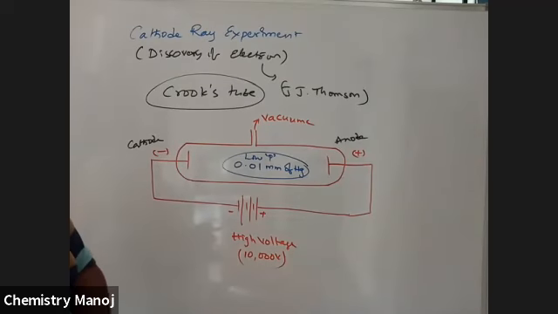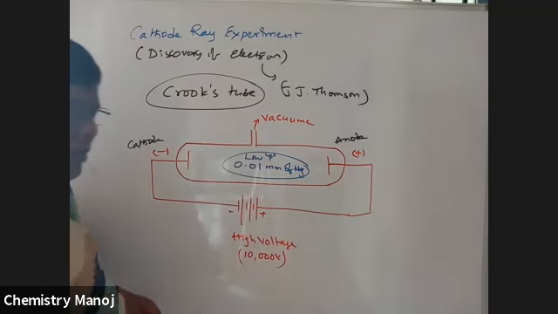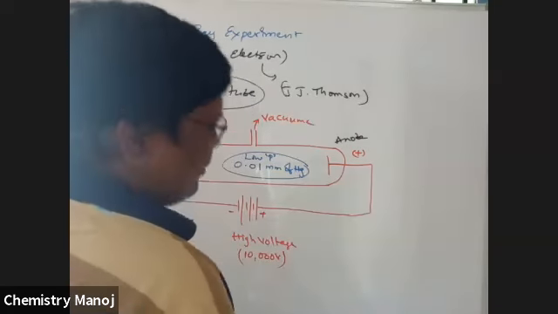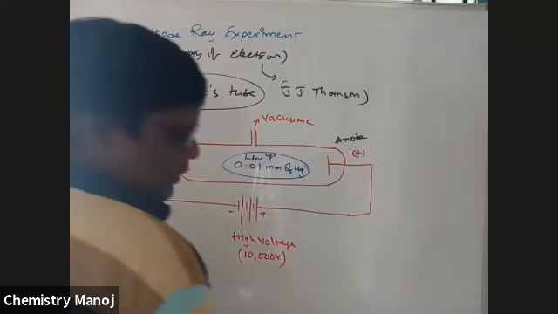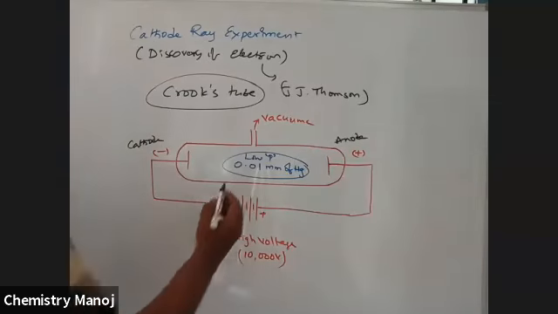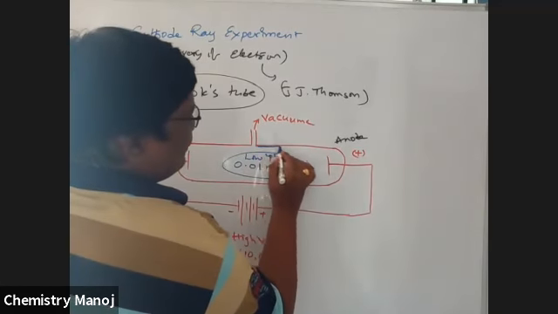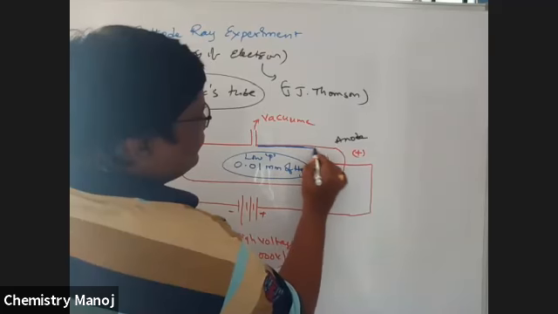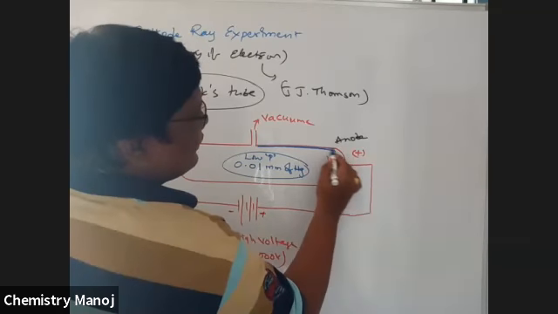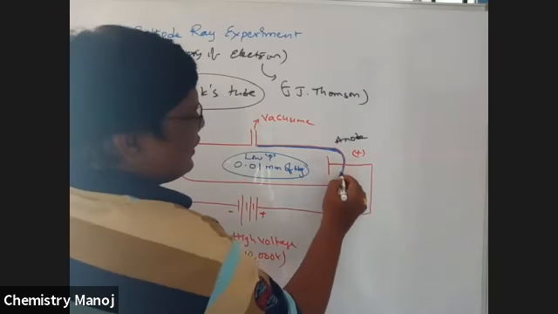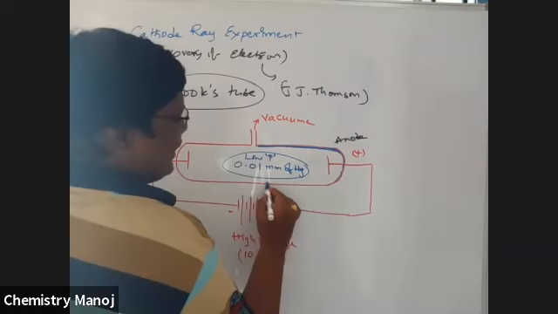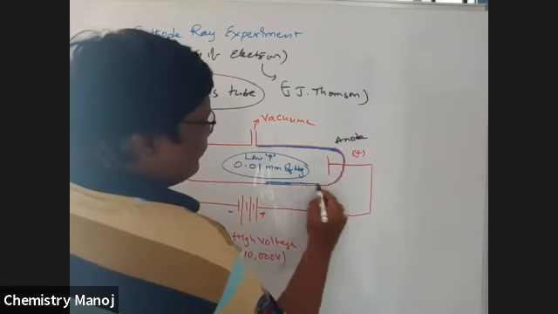Under this condition, they observe some rays coming from the cathode end. Actually these are not visible. They are made visible because the inner walls of this tube are coated with ZnS, a fluorescent material.